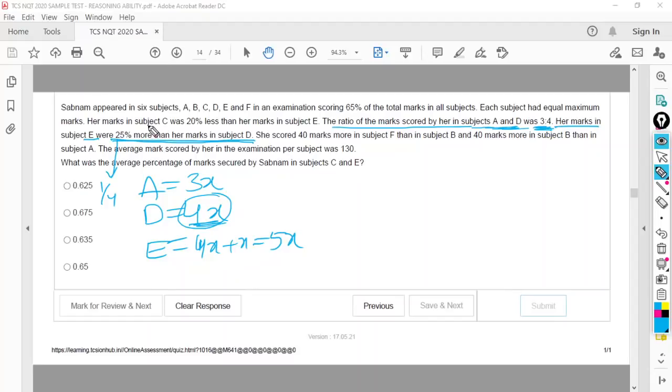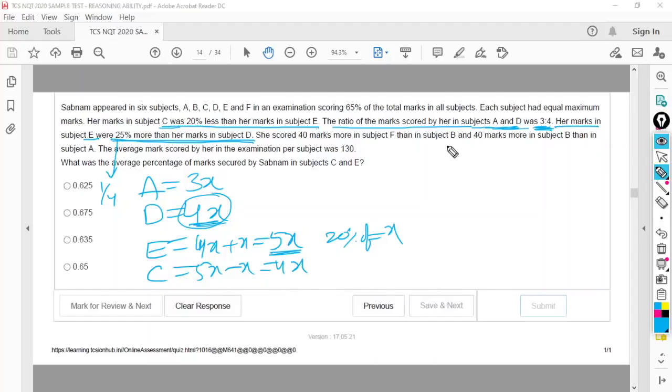Next, C scored 20% less than the marks scored in E. In E, 5x. What is 20% of 5x? x. So C is 5x minus x, which is 4x.